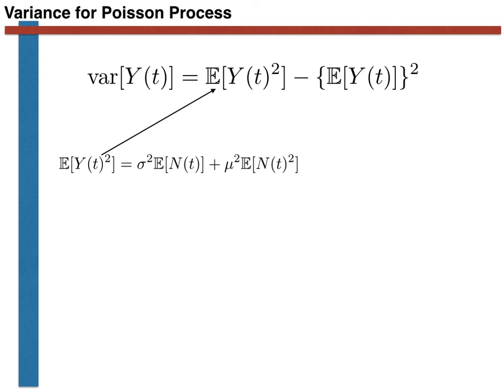Furthermore, in the early parts of this video, we saw that the expectation of Y(t) was equal to mu times lambda times t. For purposes that will become clear in a moment, we are going to rewrite this expression as mu times the expectation of N(t), which is justifiable as the expectation of the Poisson process, the expectation of N(t), is equal to lambda t.